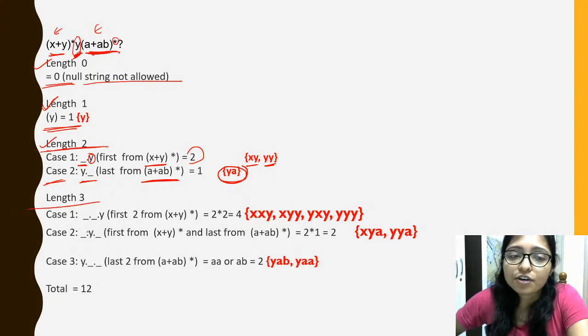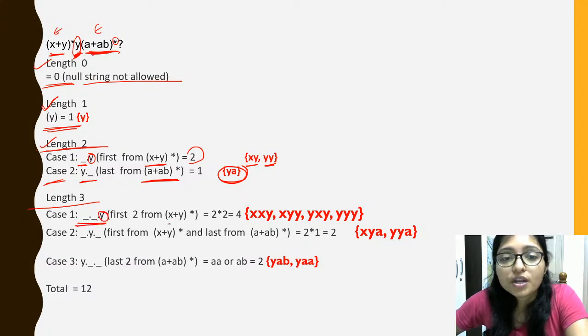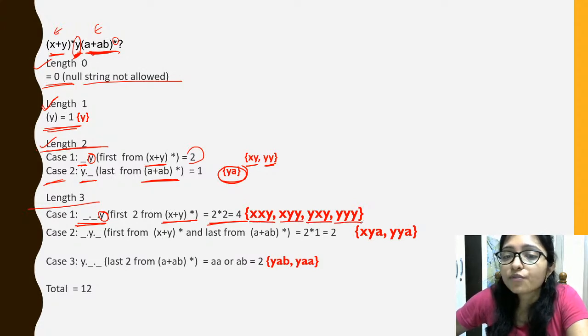Now length 3. For length 3, y will be there, and before that there can be 2. So from this (x plus y) star there can be 2 into 2, that is 4 combinations: xxy, xyy, yxy, yyy. Now in case 2, the y is in the middle, meaning we take one from this part and one from this part.